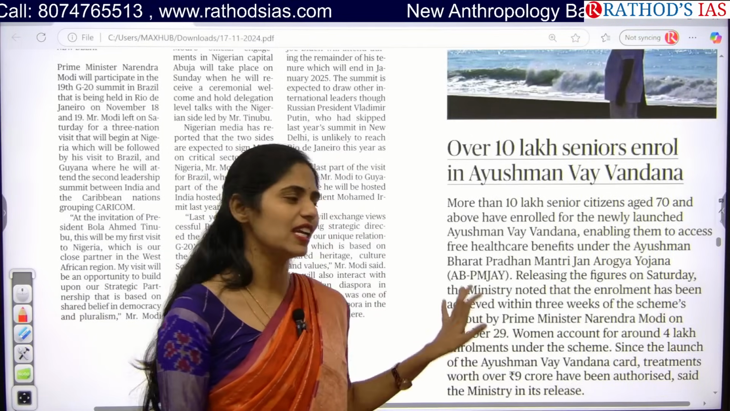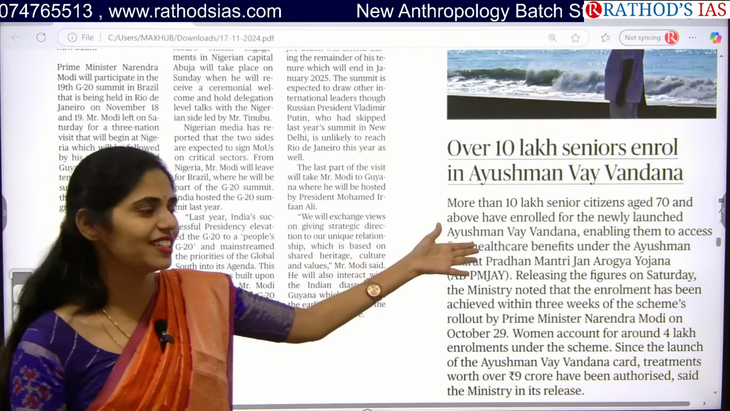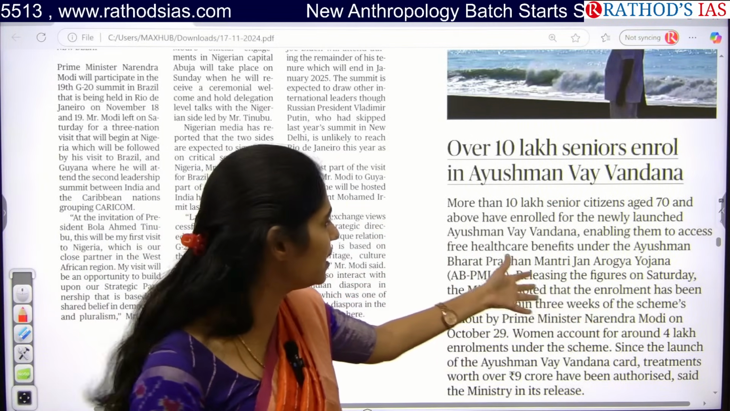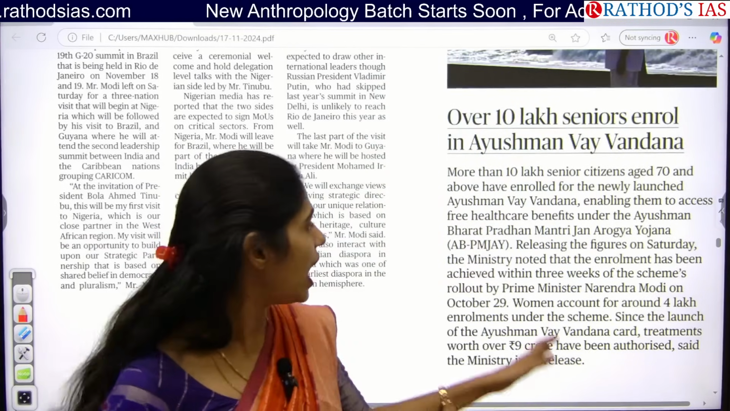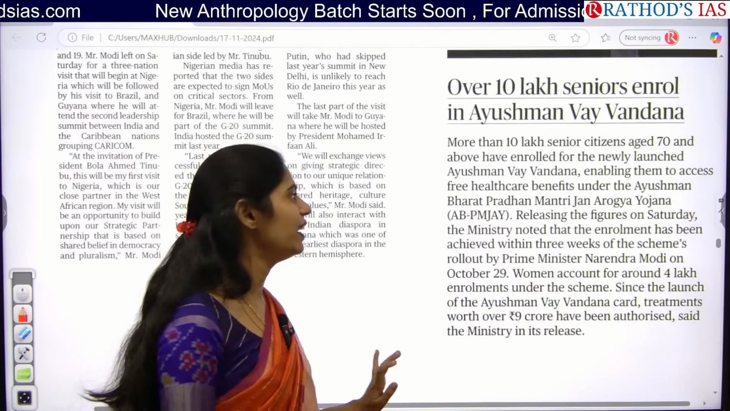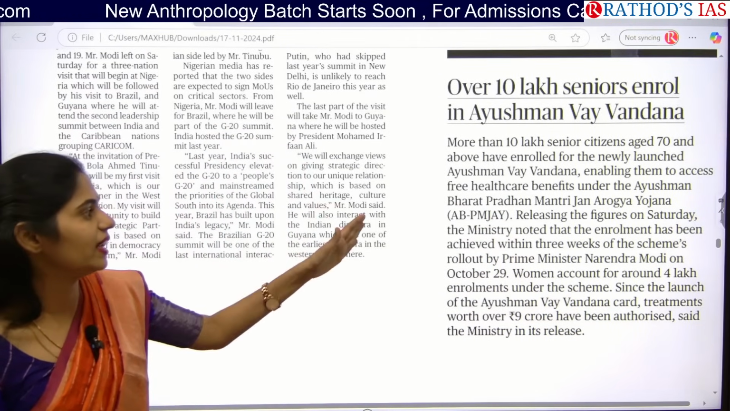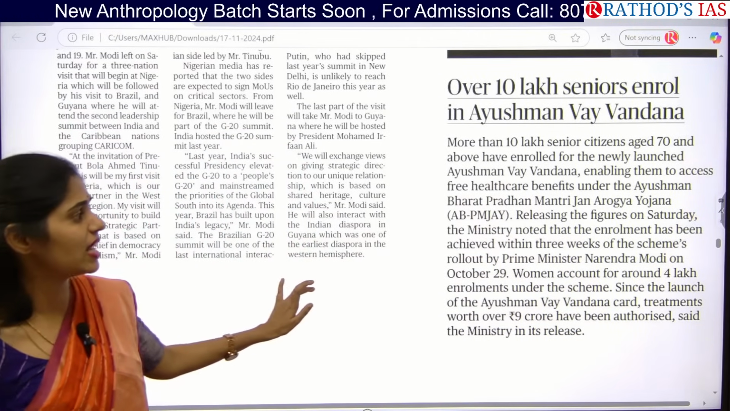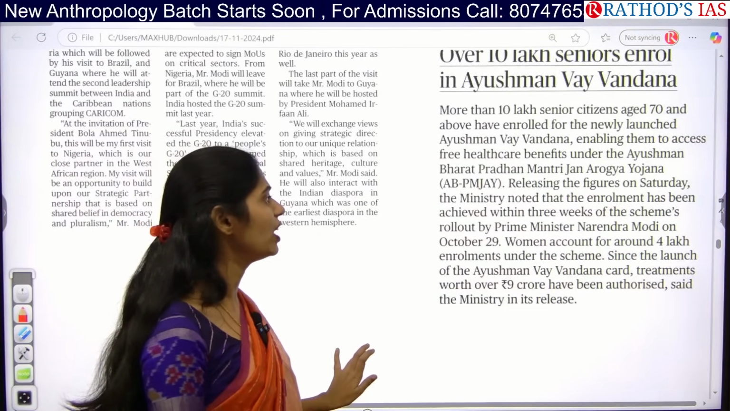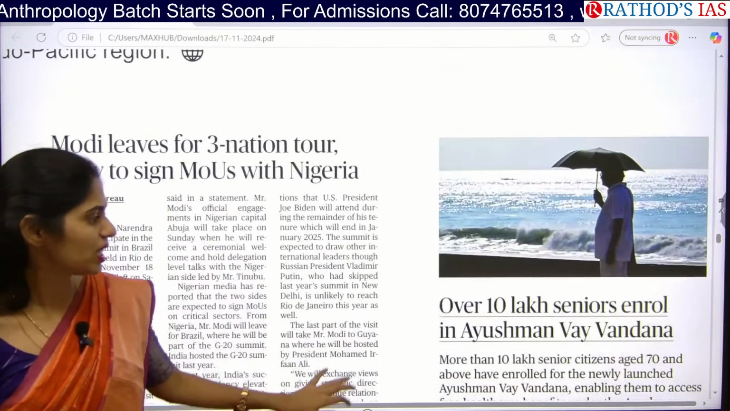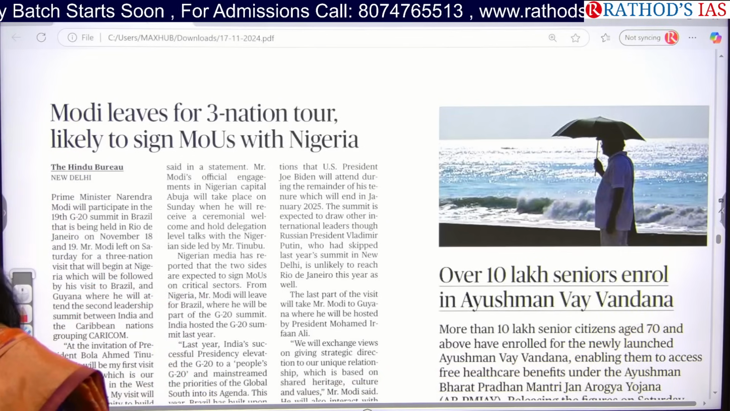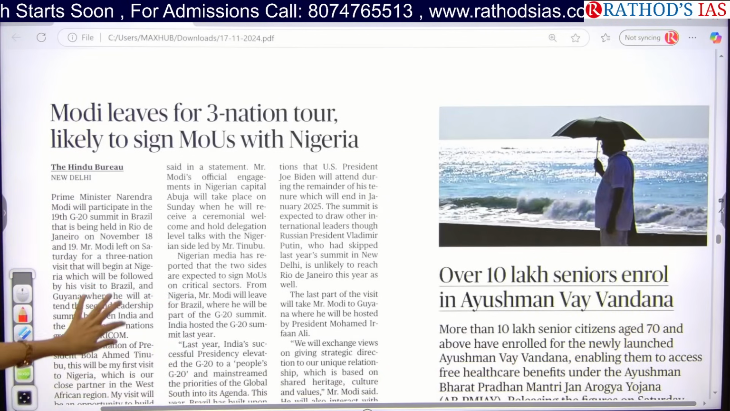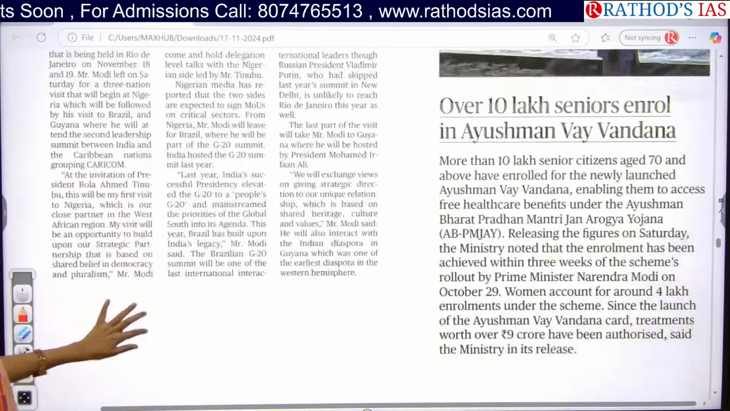This article says that more than 10 lakh senior citizens aged 70 years and above have enrolled in the newly launched Ayushman Vandana, and they are going to get access to free healthcare benefits under Ayushman Bharat Jan Arogya Yojana. So just write the scheme name and see some important features of that scheme which are in the news. Already we have had a lot of discussions on that.